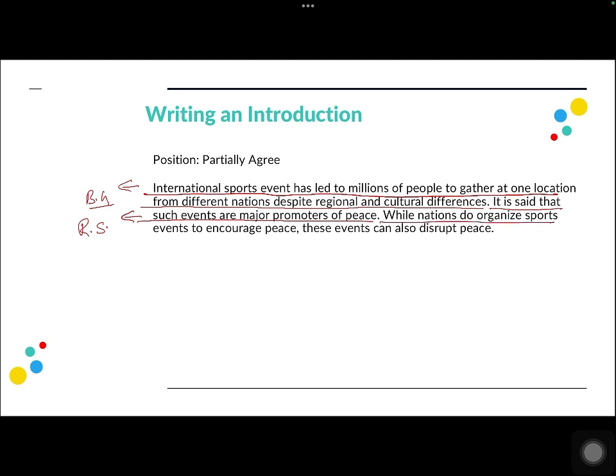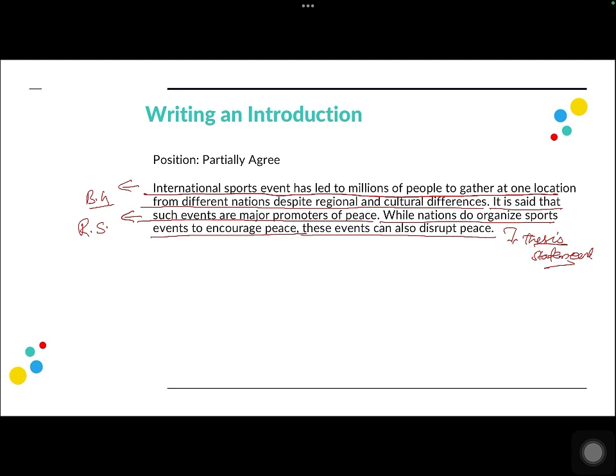And while nations do organize sports events to encourage peace, these events can also disrupt peace. So now this is my thesis statement, right? My opinion is saying that, to what extent do you agree or disagree, I'm saying that I agree with both of these sides, because there are certain incidents where it leads to promotion of peace, and in certain instances it does not, right? So that is what my thesis statement is. And now, depending on this, I'm going to decide how to write my body paragraph.